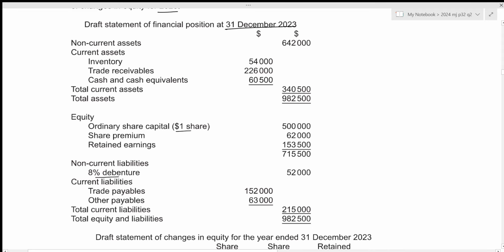The correct value of inventory is 39,050, which should be included in the statement of financial position.